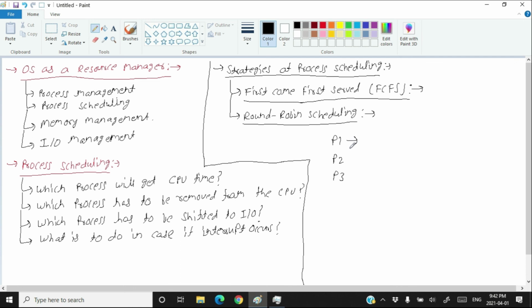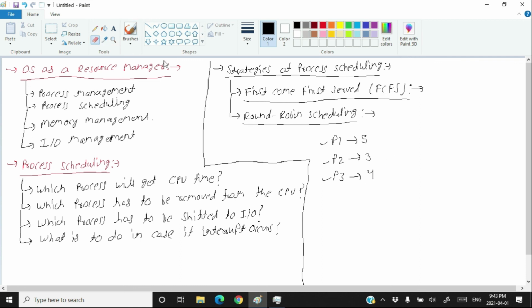The process P1 wants to stay on the CPU for 5 seconds. The process P2 wants to stay on the CPU for 3 seconds, and the process P3 wants to stay on the CPU for 4 seconds. What happens in first come first serve? Suppose that P1 comes first, P2 comes second, and P3 comes third. So P1 will go, stay there for 5 seconds and come. P2 will go, stay there for 3 seconds and come. P3 will go, stay there on the CPU for 4 seconds and come. This happens in first come first serve.